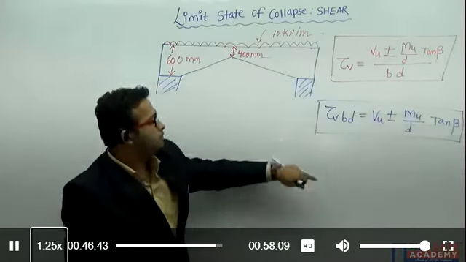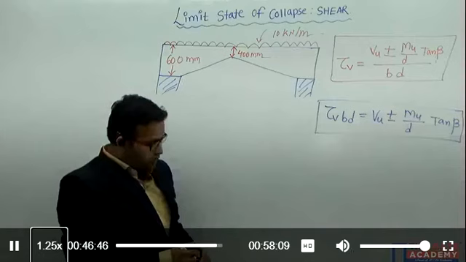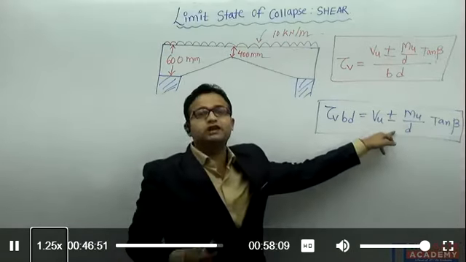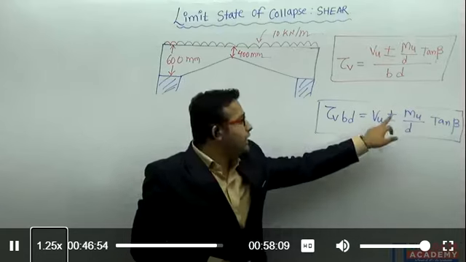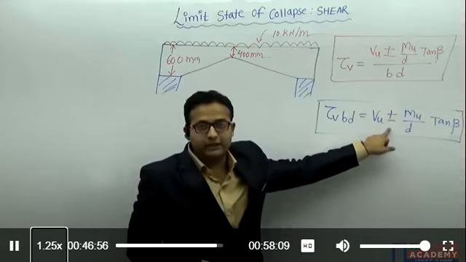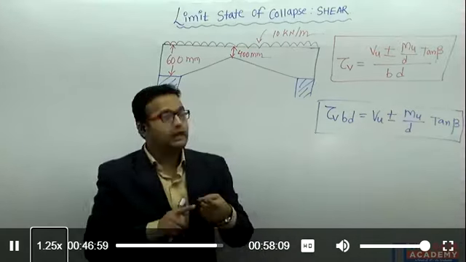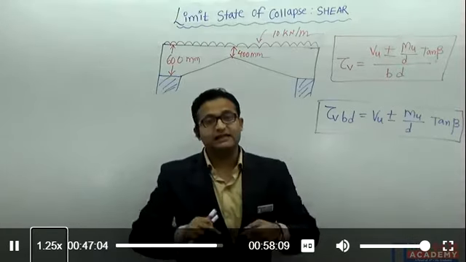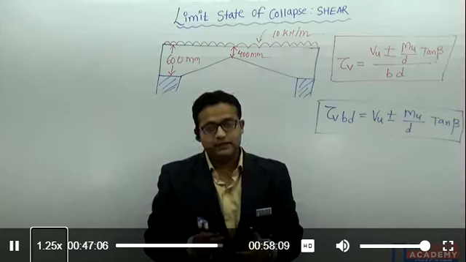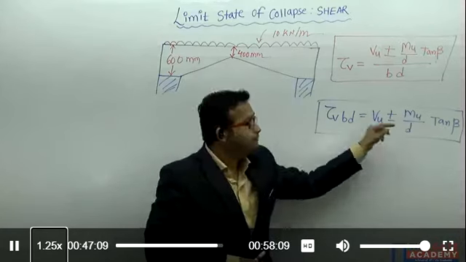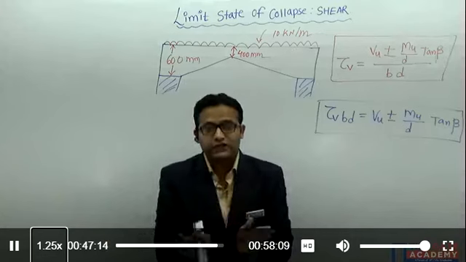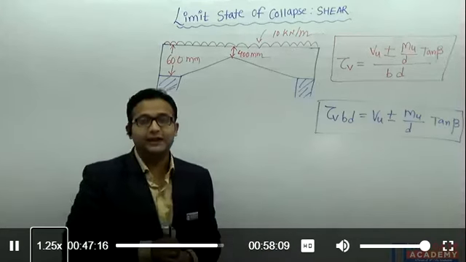So first of all, should I use the positive sign or the negative sign? If Mu and d are both increasing or decreasing in the same direction, then I should use the positive sign. But if they are increasing or decreasing in opposite directions, then I should use the negative sign.